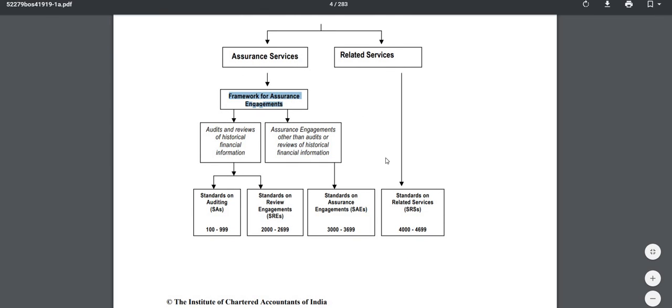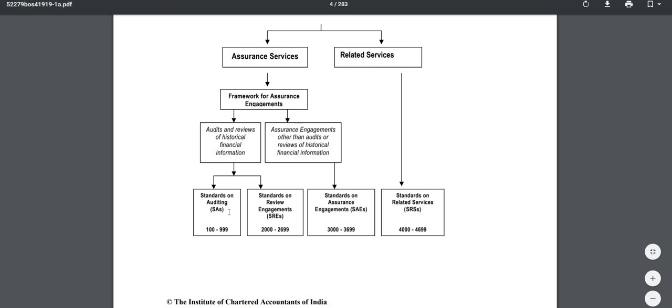What is the framework for assurance engagements? And related services: directly you can see that they have put standards on related services. For the framework of assurance engagements, you have three types. If it is other than historical, then it stands on assurance engagements 3000 to 3699. If it is assurance services for audit and review of historical